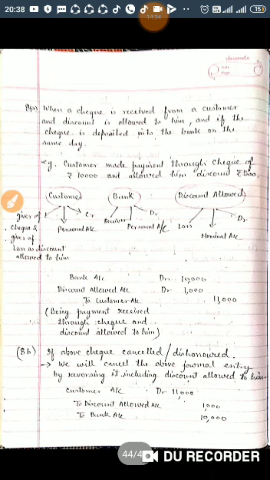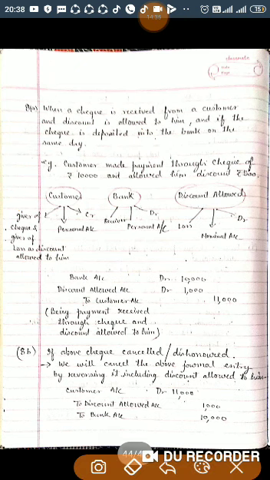Now next point is when a check is received from a customer and discount is allowed to him, and if the check is deposited into the bank on the same day. We are receiving payment from the customer. I have given you example. We are receiving customer made payment through check of rupees 10,000 and allowed him discount of rupees 500. Now we are receiving payment from the customer and we are also allowing discount.